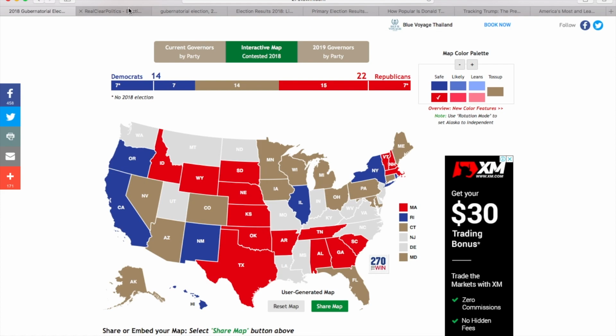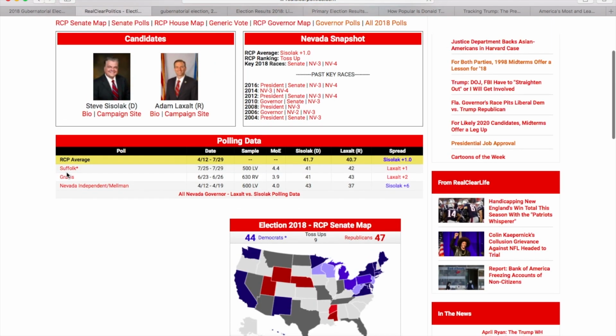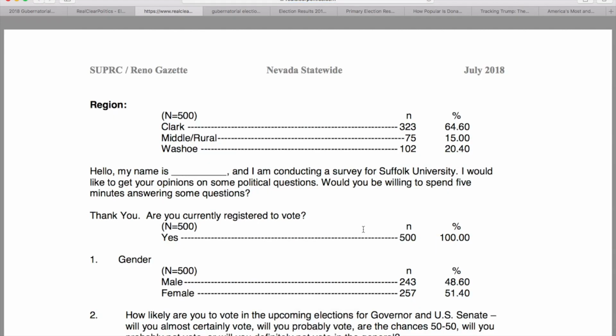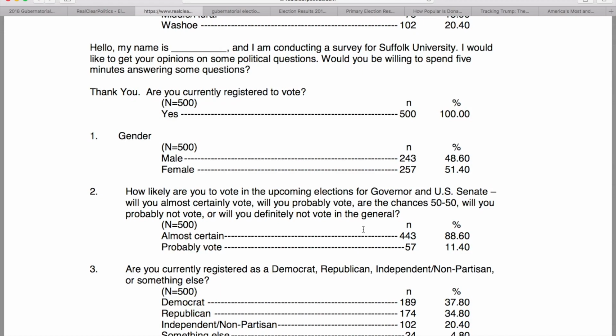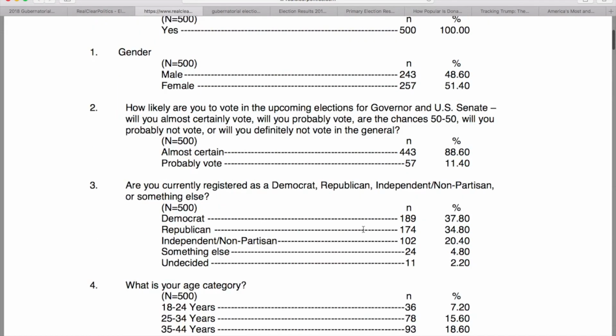Nevada is a very interesting state as it is becoming more Democratic. I don't know why RCP likes to refresh every second. But let's go into some polling data. So this one was done in July, and it does have Adam Laxalt ahead by 1%, which is very interesting. I mean, if we look at the registration, Democrat is 37%, Republican is 34%, Independent is 20%, and something else is 4%, and undecided is 2%.